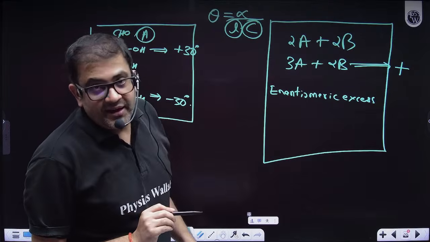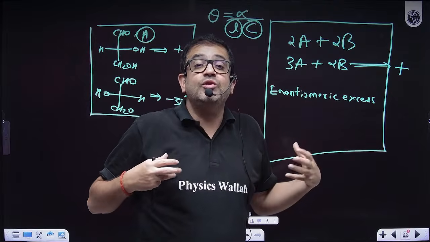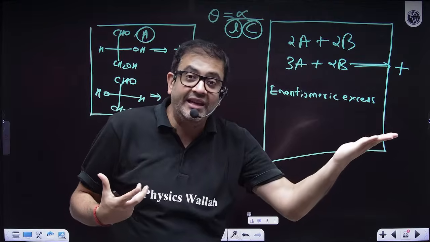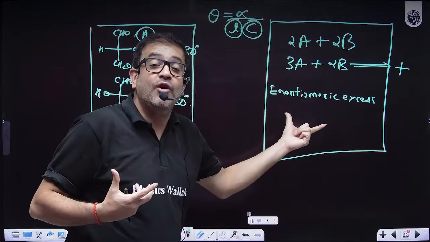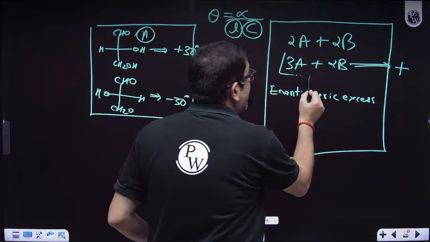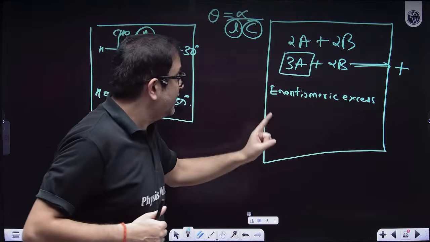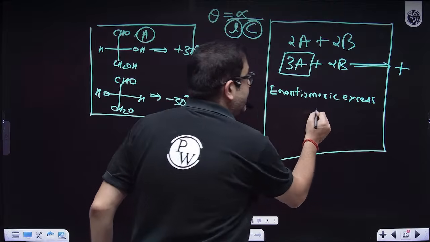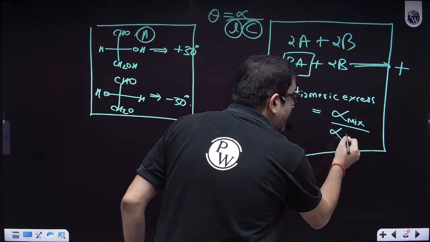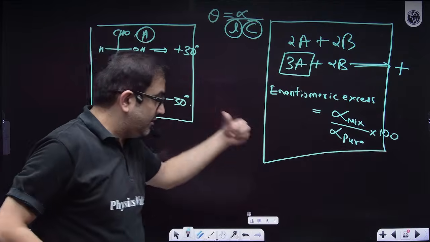So technically, beta, how much of me is capable of giving how many degrees of rotation, as in the enantiomer, which is A in this case, how much this A is more in percentage terms. So this enantiomeric excess will be alpha, the rotation of the mixture, upon alpha of the pure form, into 100. This we have done there.